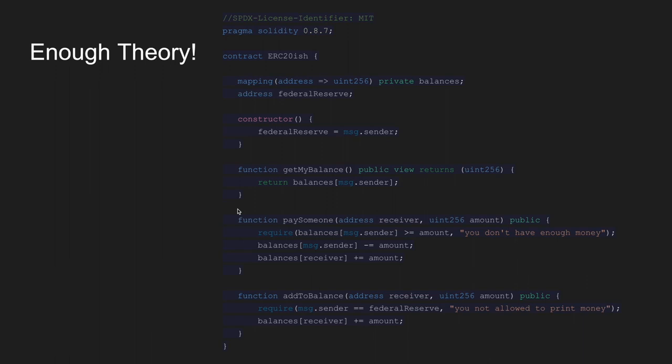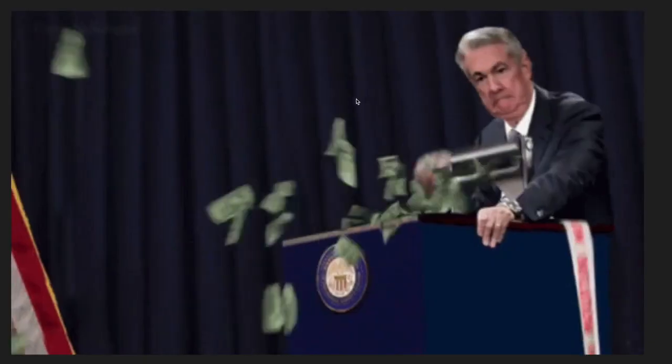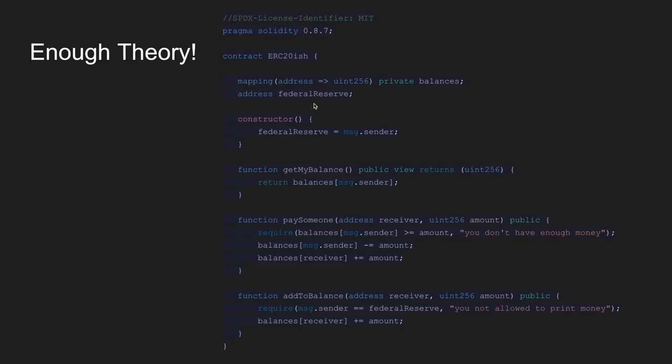Enough theory. Let's build a simple bank. So we have a mapping like we saw earlier, which is an address to their balance, and we'll call it balances. Good variable name. And in order for the balances to become non-zero, we need to have somebody who can print the money, which is, of course, the Federal Reserve. So when this smart contract is initialized, the variable Federal Reserve will be set to message.sender. So the address that deploys a contract is the message.sender inside of the constructor function.